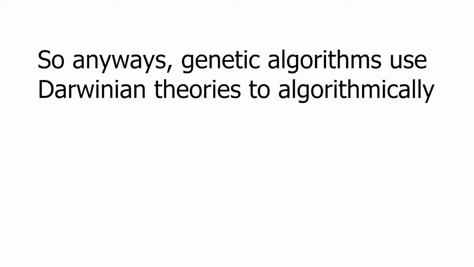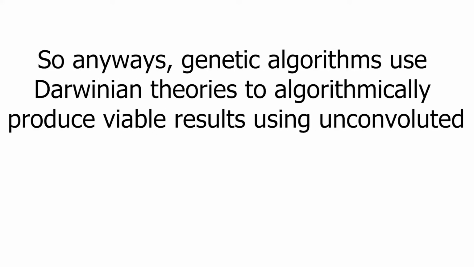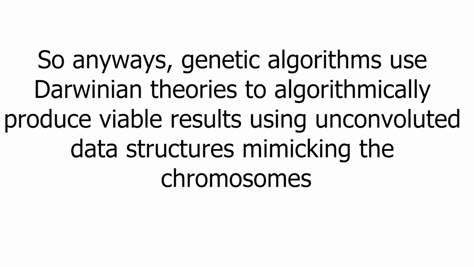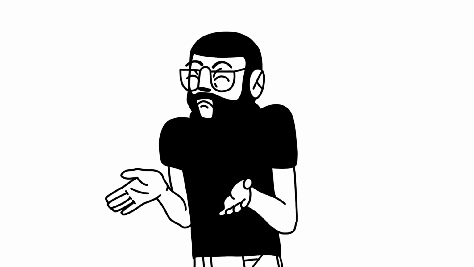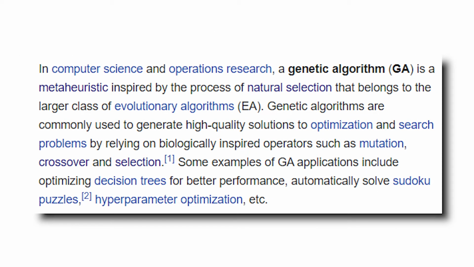So anyways, genetic algorithms use Darwinian theories to algorithmically produce viable results using unconvoluted data structures mimicking the chromosomes typically found in living creatures in the real world. Or, in layman's terms, genetic algorithms mimic evolution and natural selection in order to create an optimal result for whatever problem you're trying to solve.